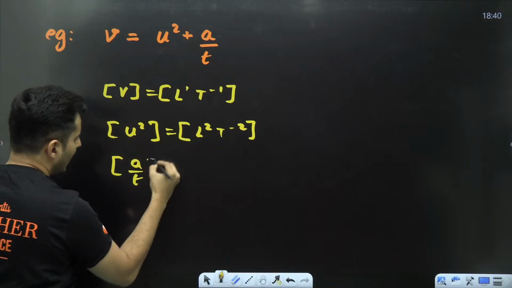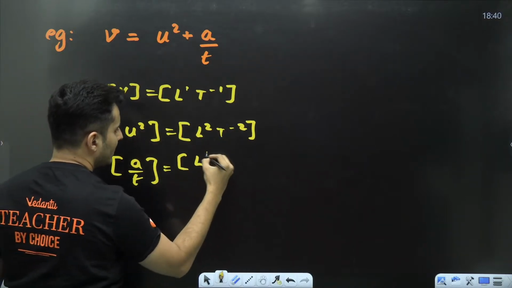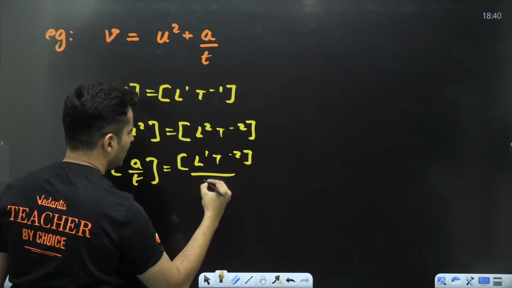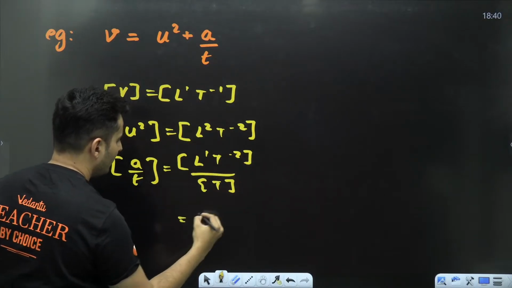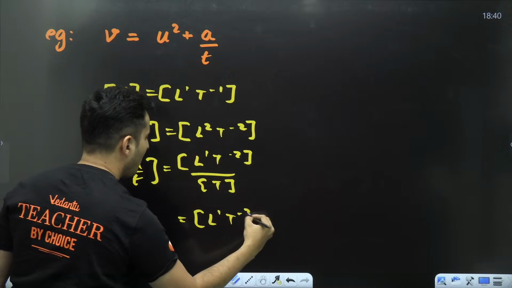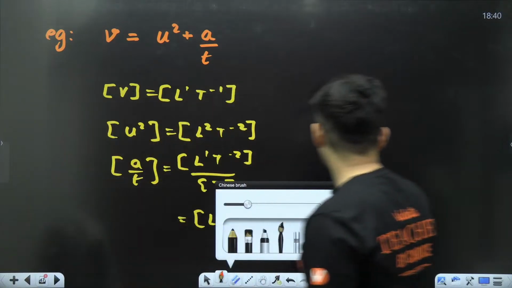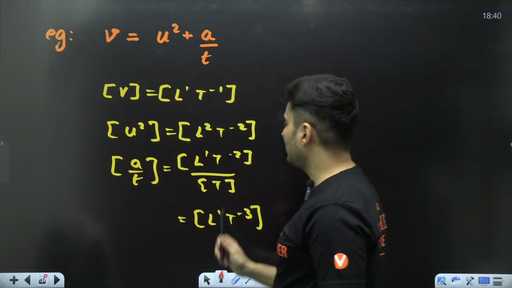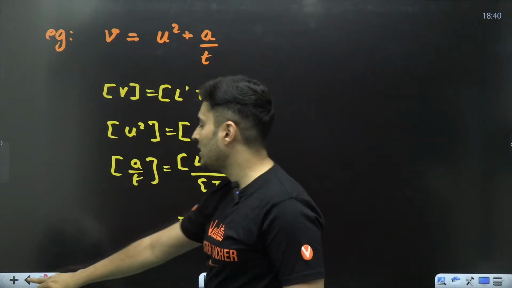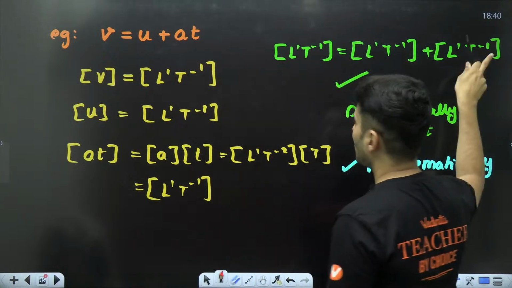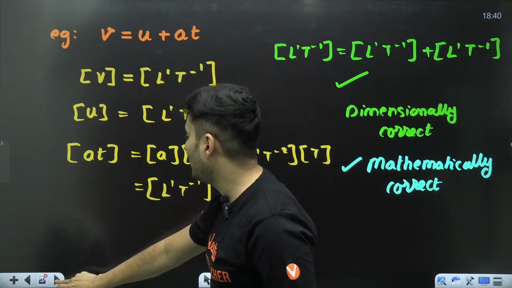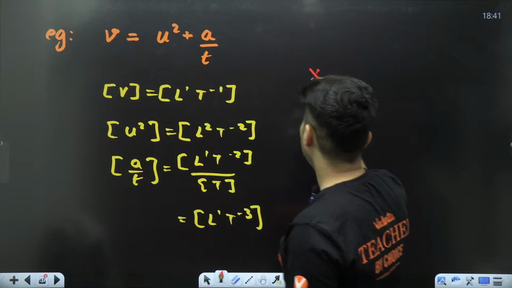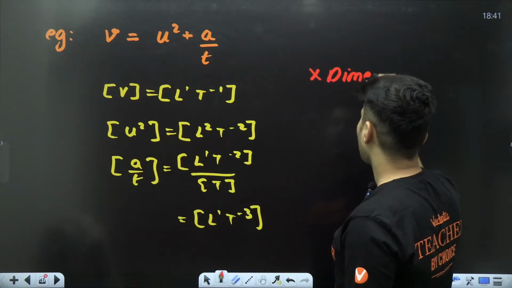A by T has a dimension of acceleration, L1 T raised to minus 2, and time is there below. So this will become L raised to 1, T raised to minus 3. 100% you can see none of the dimensions are matching, unlike over here. So 100% this is dimensionally incorrect.